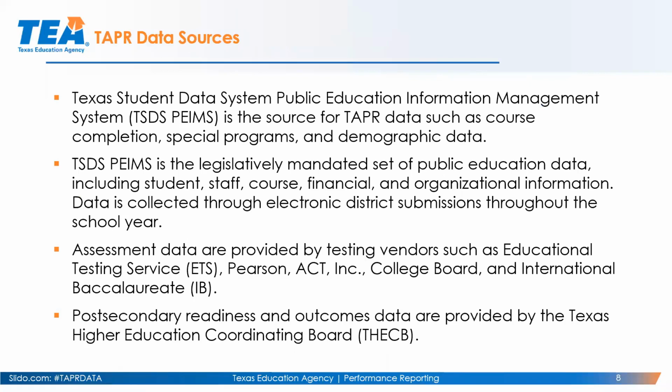It's a great PDF report, and we get lots of questions about where this data comes from for TAPR. So the data primarily comes to us from the Texas Student Data System, Public Information Management System, TSDS PIMS. PIMS is the source primarily of all TAPR data, such as course completion, special programs, demographic data. So the agency doesn't produce this data. Districts submit this data for their campuses and districts through PIMS. And PIMS is legislatively mandated. It's a set of public education data that has to be reported for student, staff, course, financial, and organizational information.